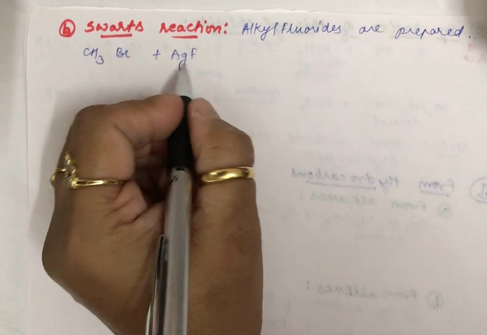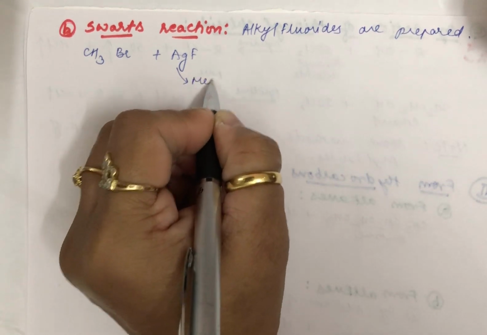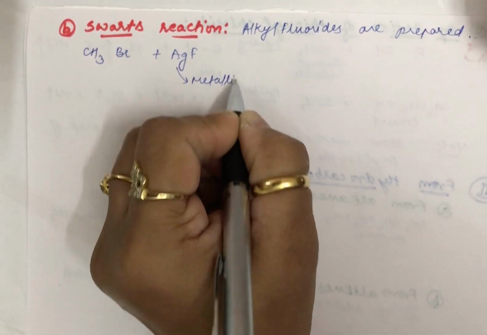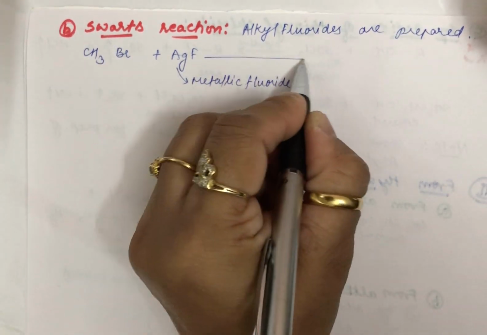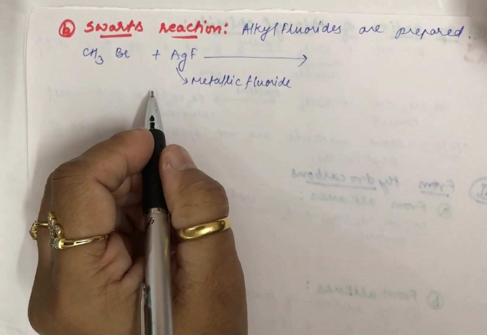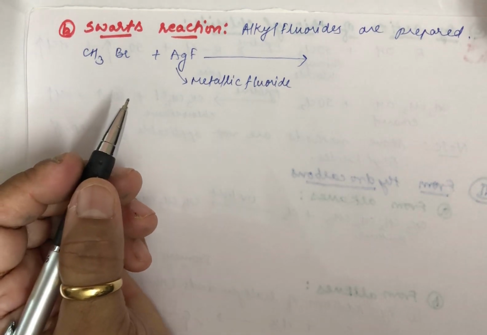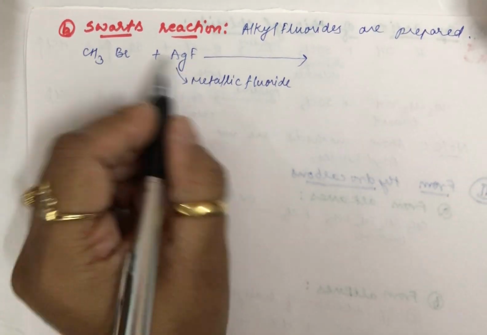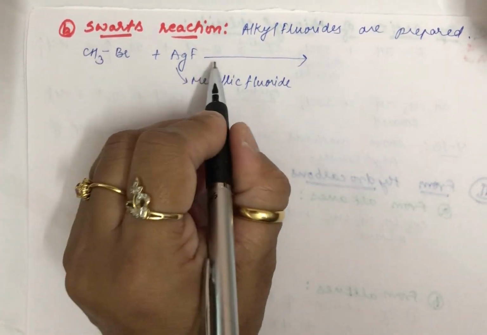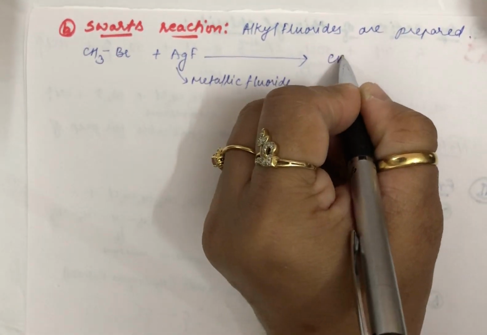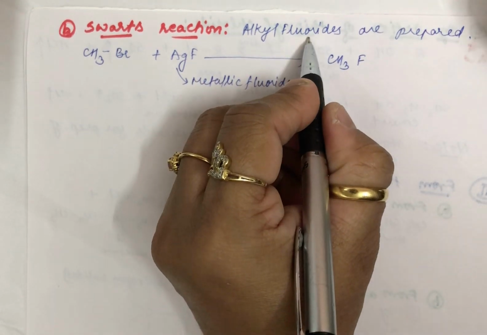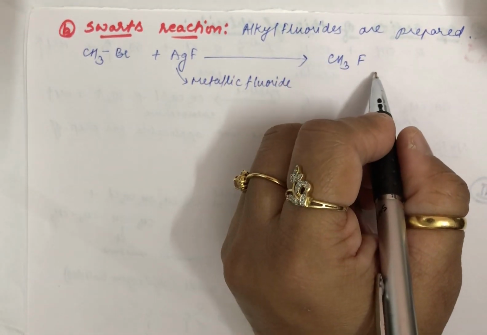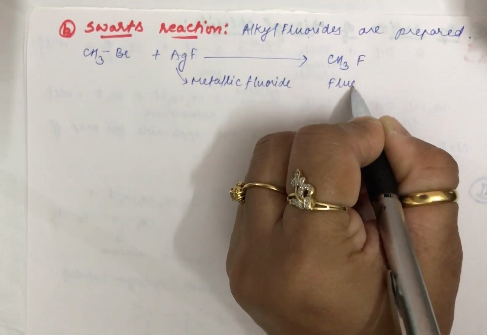It is a metal fluoride, students, a metallic fluoride compound. When you react this with a metallic compound like silver fluoride, what happens here? You must be understanding now. Exchange of halogens will take place. The product you get back would be, as I said, alkyl fluoride. So this is methyl fluoride, or fluoromethane, formed over here.